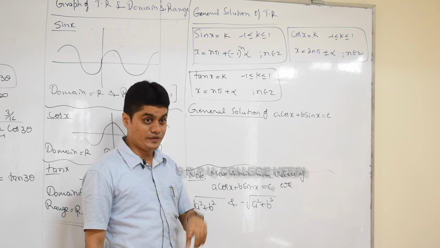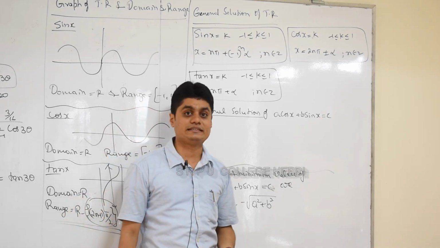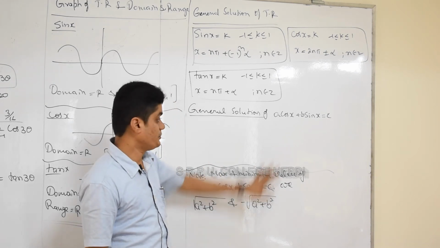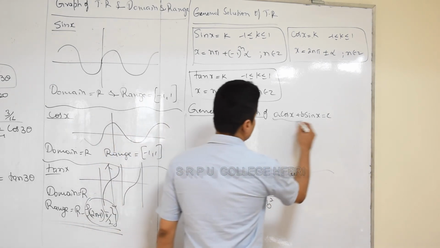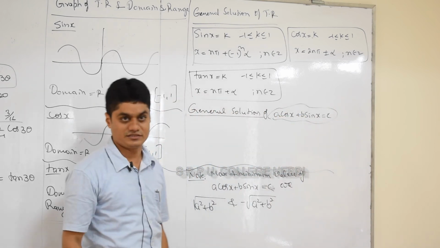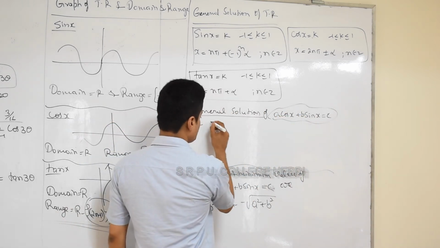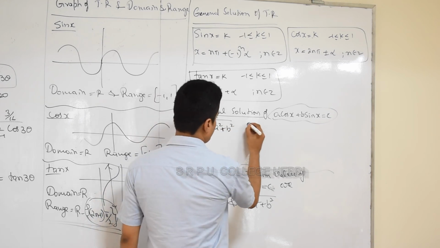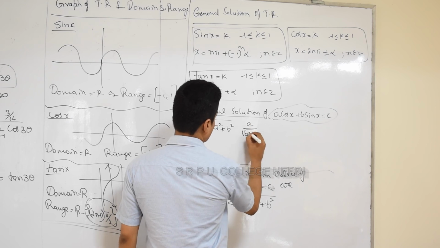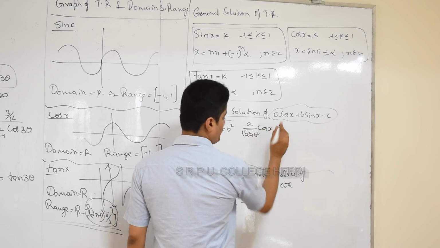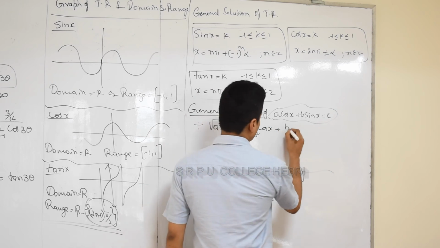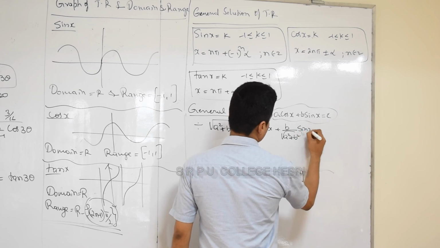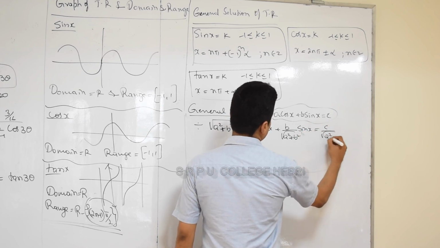But you will get one more type of trigonometric equation this year for an entrance exam, that is a cos x plus b sin x is equal to c. Suppose the question is like this. If you want to find the general solution of this a cos x plus b sin x is equal to c, then remember to divide both sides by root of a square plus b square. So how to divide? See, a by root of a square plus b square into cos x. I will explain the complete problem later. I am only telling you this one step now. Okay, remember this particular step. Plus b by root of a square plus b square into sin x is equal to c by root of a square plus b square.